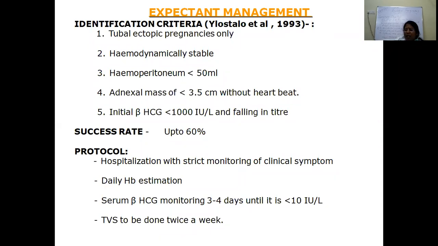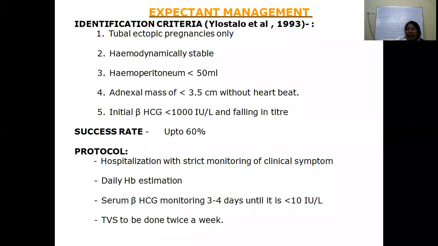As I already told you, these are usually diagnosed nowadays when patients are coming very early, immediately after they miss their period, for consultation. With the use of transvaginal ultrasound in the first trimester of pregnancy, we are getting more and more cases of unruptured ectopic pregnancy and have been able to diagnose this very early. This is very important, because if we diagnose very early, we can reduce the maternal morbidity and mortality.